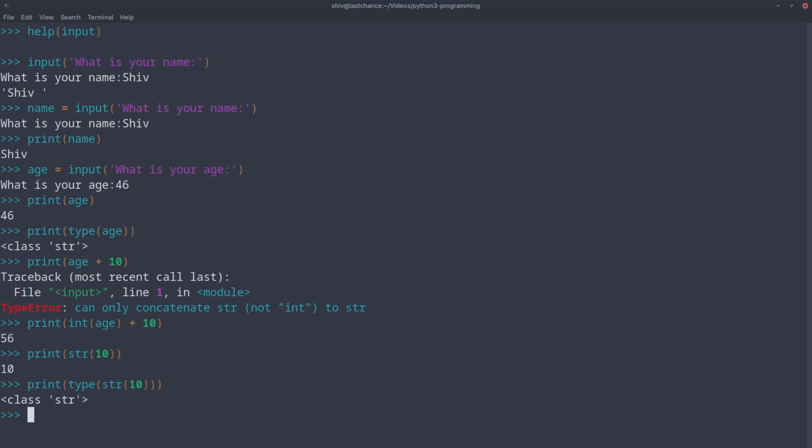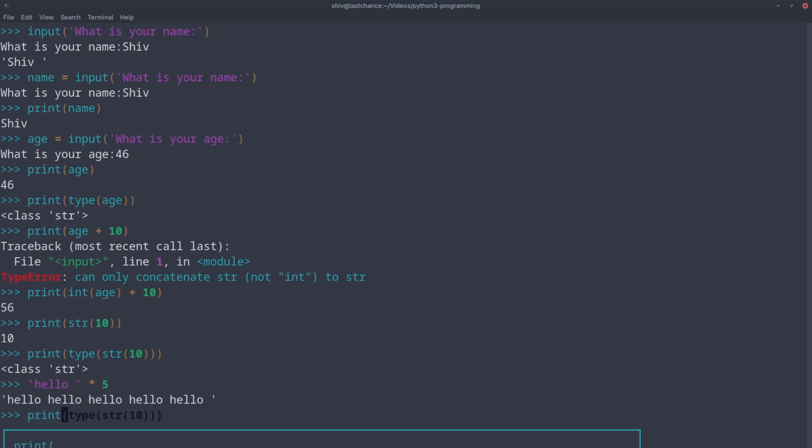So what we can do more with the string, as you have seen, when you use plus, the two strings are joined or concatenated. Similarly, what you can do is you can say hello, and you multiply with the number 5. It will print hello 5 times. You can't do minus on that. Okay, say if you try to do hello minus, let's put something like this.